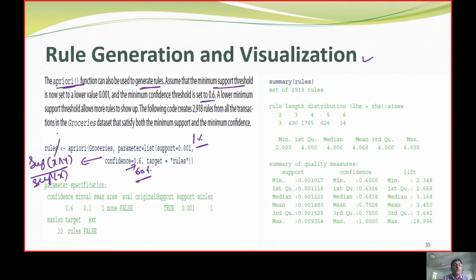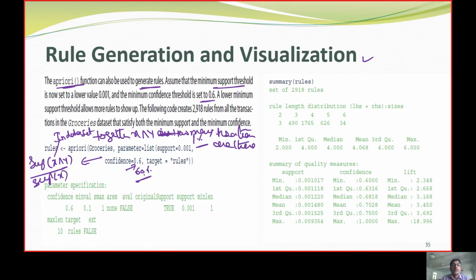In the data set, how many transactions have x and y together?